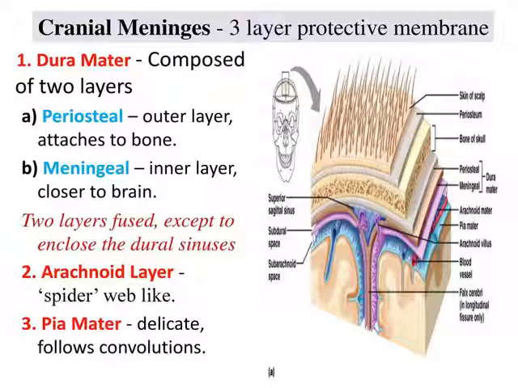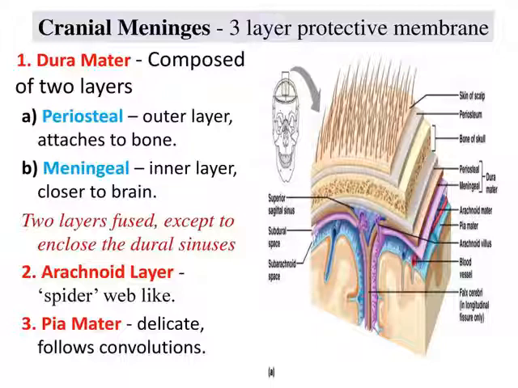Now come to the different layers of the brain. Altogether, these are called meninges. Three layers of meninges are there: dura mater, arachnoid mater, and pia mater.